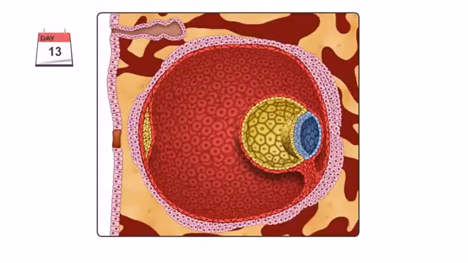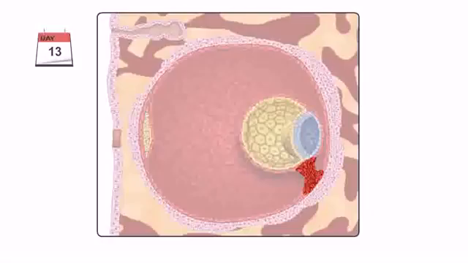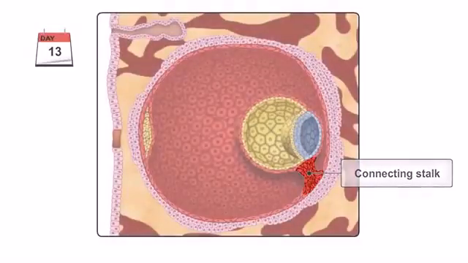disc is joined to the trophoblast by a band of extraembryonic mesoderm called the connecting stalk, the future umbilical cord.